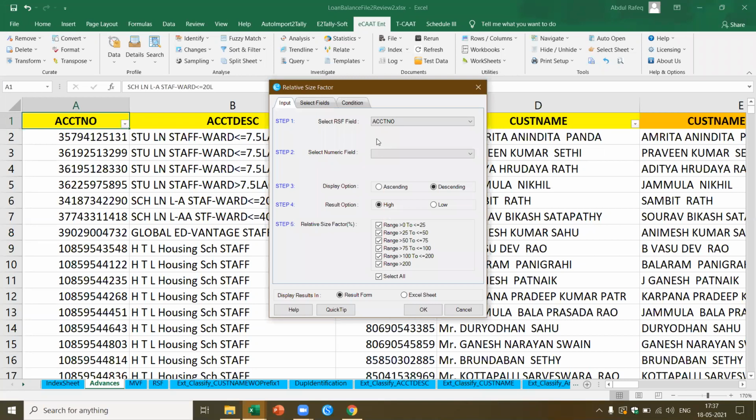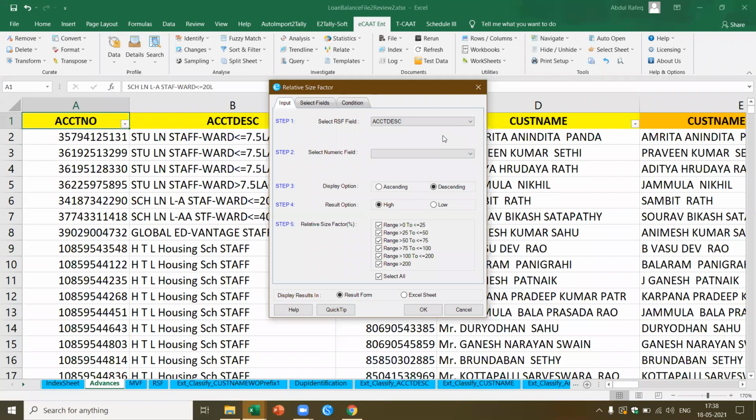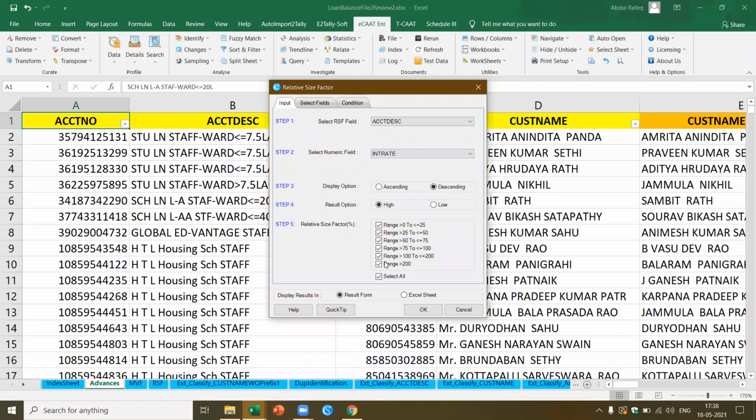Now here, you should be very clear about what you're selecting. There are only 2 fields you have to select here. What do you want to select? You want to select the account description, which is the category. Then you can go and select the next thing, the interest rate. That's all. These are the 2 fields you have to select. There are so many other options, but you forget about everything. Say okay.